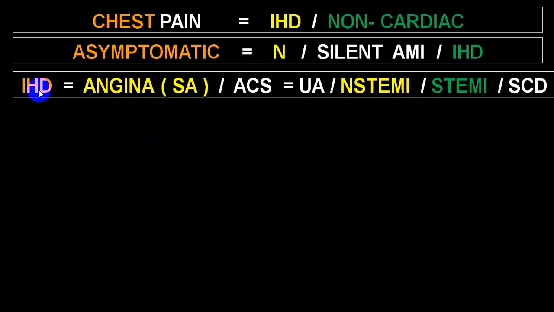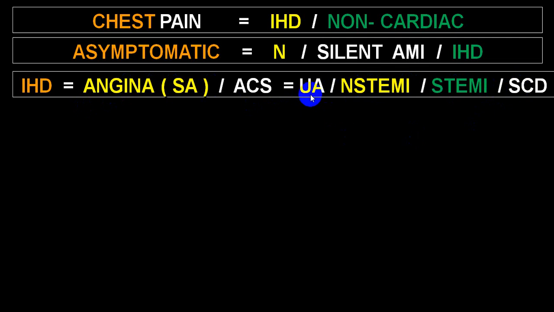By and large, they will present as ischemic heart disease with chest pain. That chest pain will be peculiar of stable angina, or unstable angina, or non-STEMI, and very rarely they can present as sudden cardiac death.